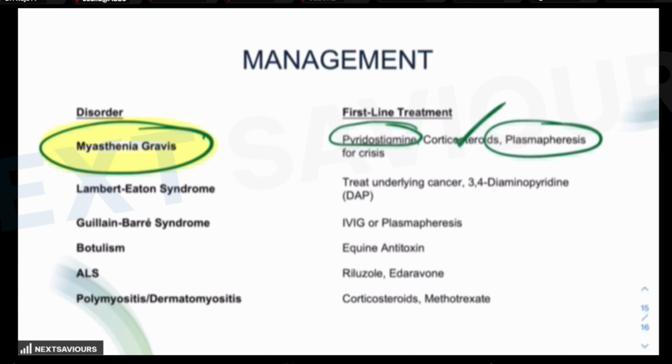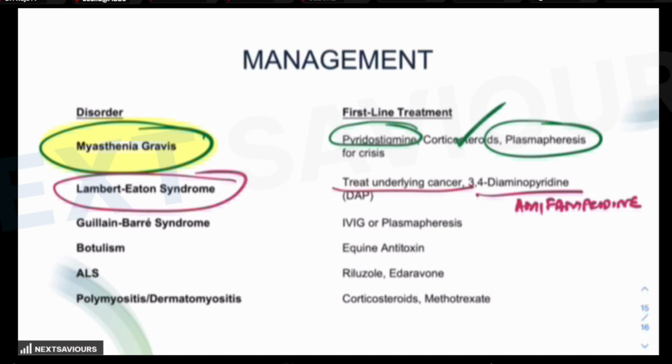All right. Next is the management of Lambert-Eaton myasthenic syndrome. The first thing is to treat the underlying cause, because there is a strong association with small cell lung cancer, in 50 to 60% of the cases, as I told you. So screening for malignancy is crucial, and then you have to treat it. Along with this, there is symptomatic management by enhancing the acetylcholine release. For that, the first line drug is 3,4-diaminopyridine, which prolongs calcium channel opening, increasing the acetylcholine release. Recently, an FDA approved alternative to 3,4-diaminopyridine is amifampridine.